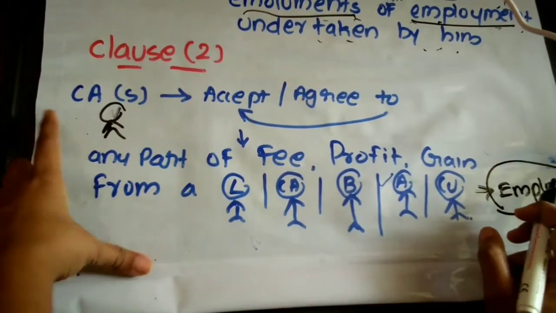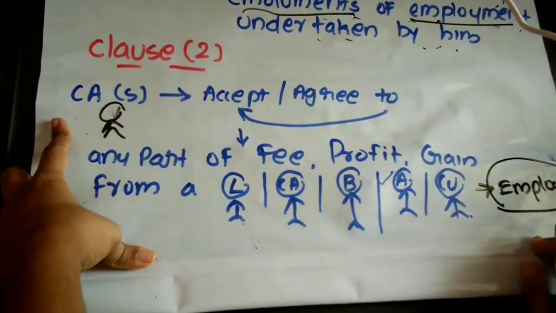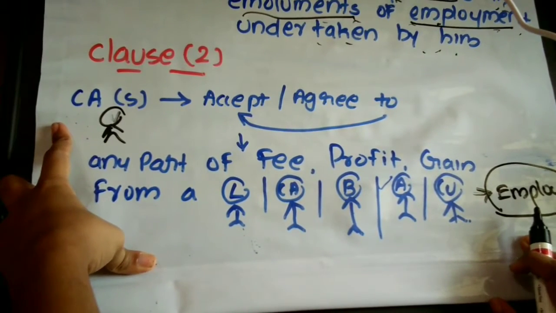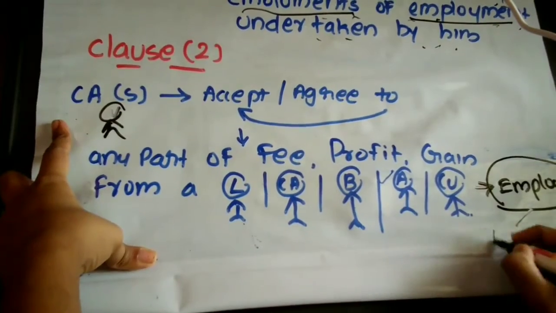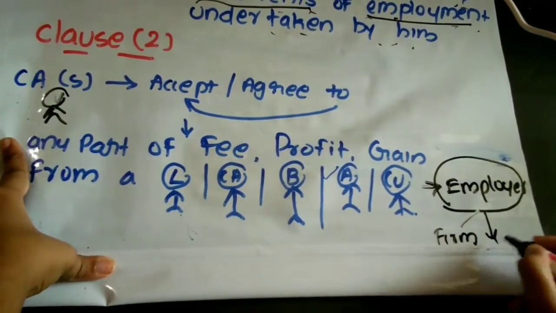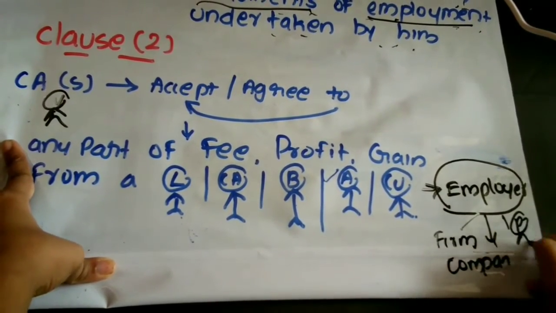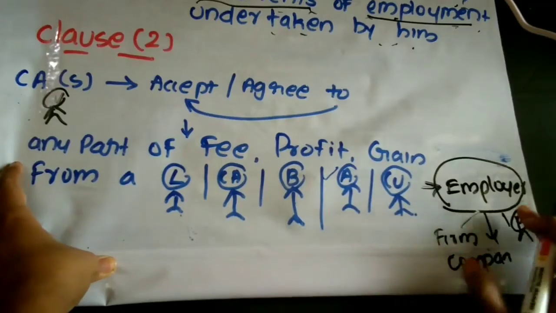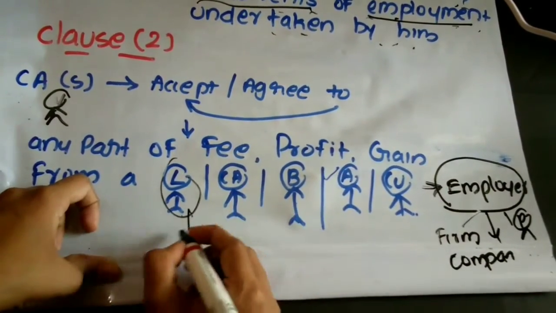It means that, suppose, a leading advocate is appointed by the employer. The employer can be a firm, a company, or a person. Such an employer may appoint a lawyer with respect of what? Litigation.